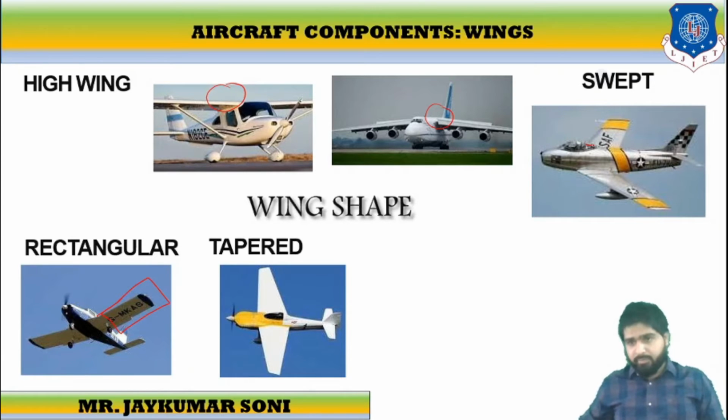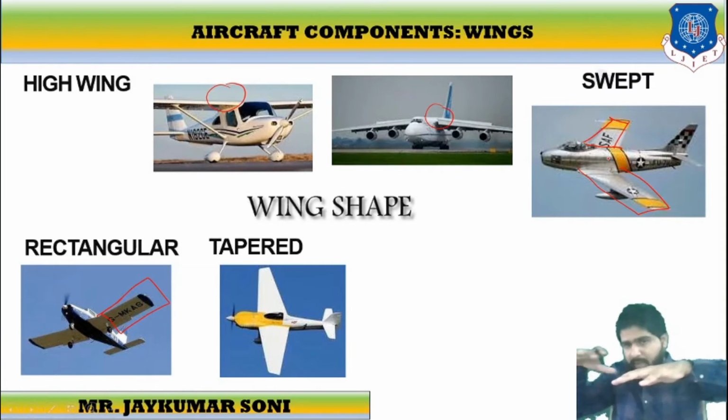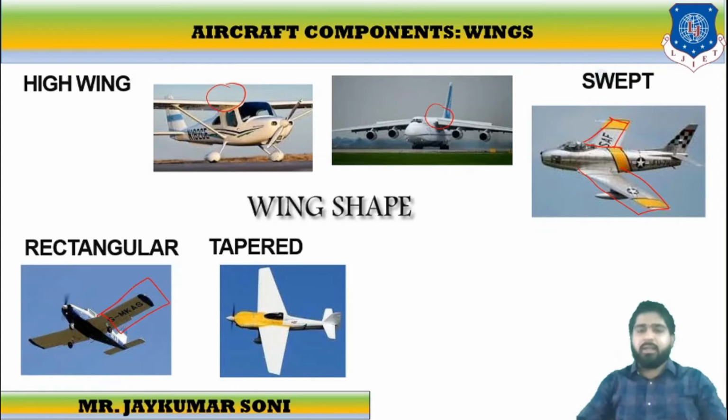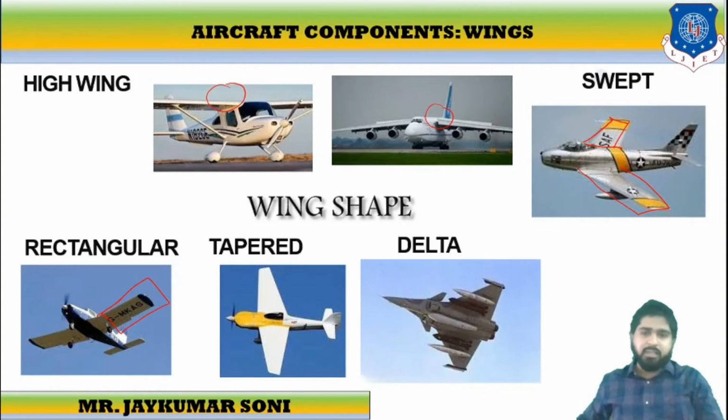This is swept. It cannot be termed a tapered section because this is tilted at a certain angle. And then the last is delta. See, this is the delta shape. So these are the shapes of wings which are situated in the aircraft.